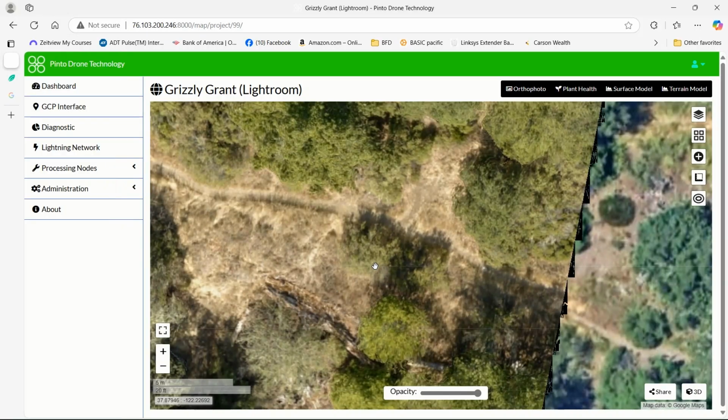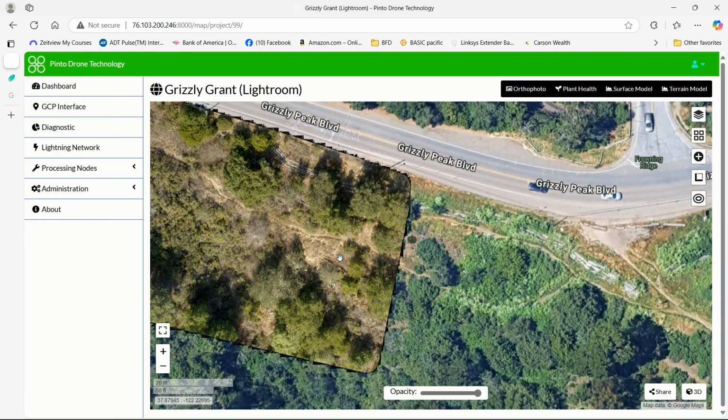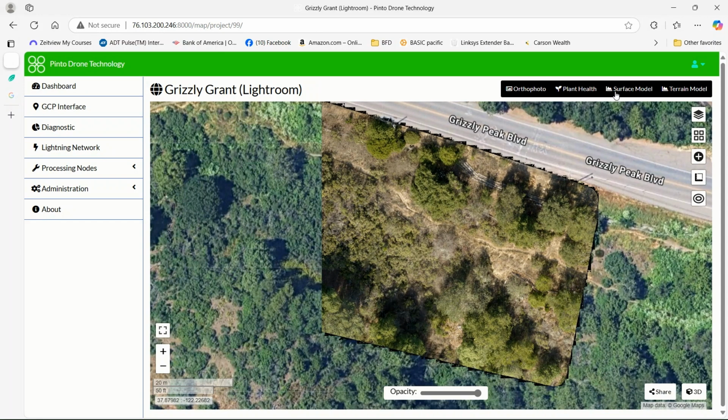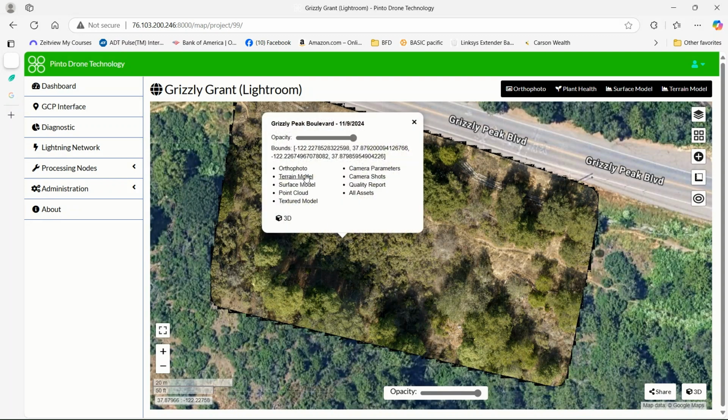And then, the final thing is, remember, everything is exportable on all of these maps, the ortho, the plant health, the surface models, terrain models. They're all exportable. You just click on it and you can export them here. You can take it as an orthophoto, terrain model, surface model, point cloud, textured model. You get a quality report. All this stuff exports and prints out of this or shares digitally.